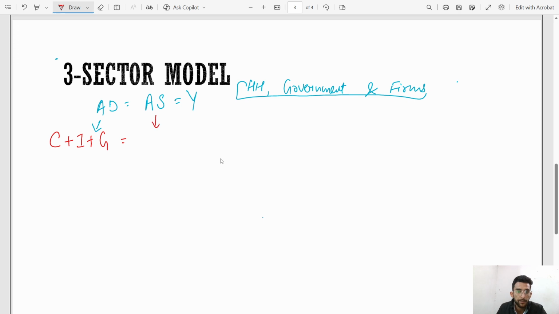Aggregate supply means consumption plus saving plus taxes, is equal to income. This is the trinity of three sector model.